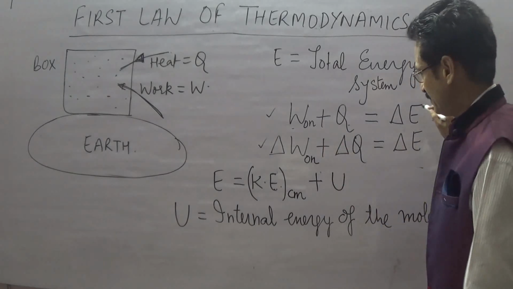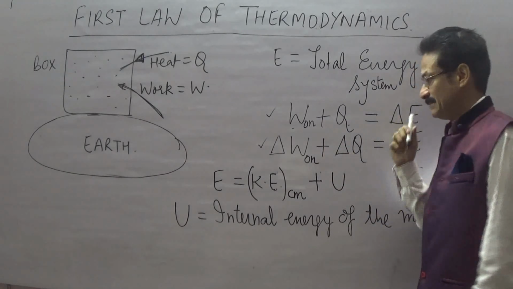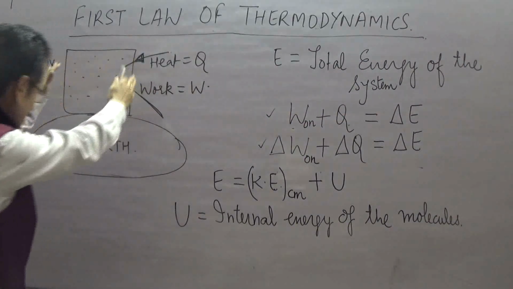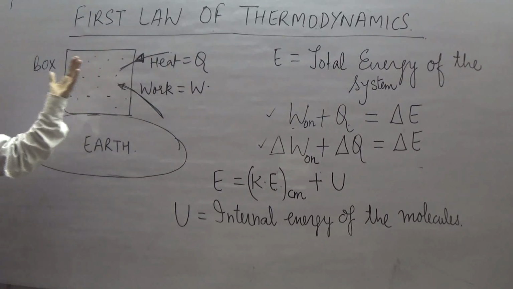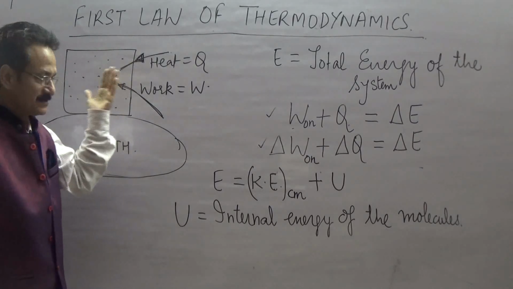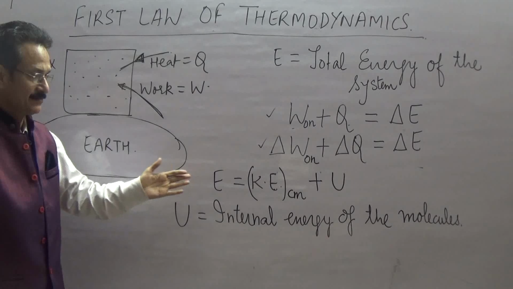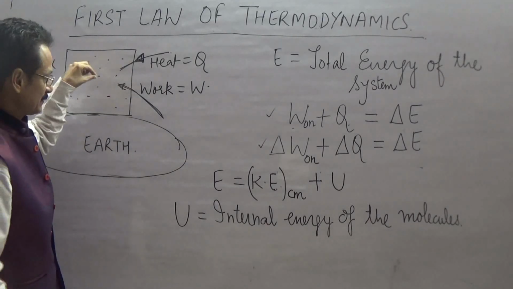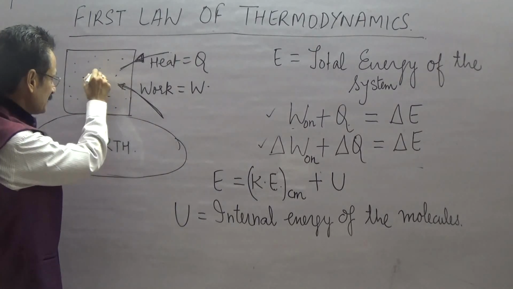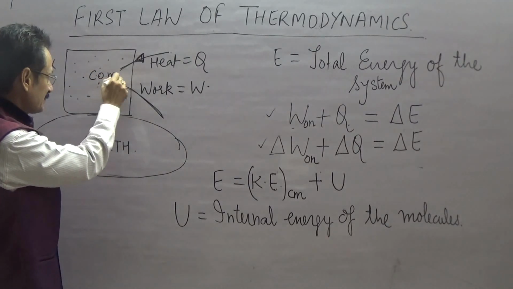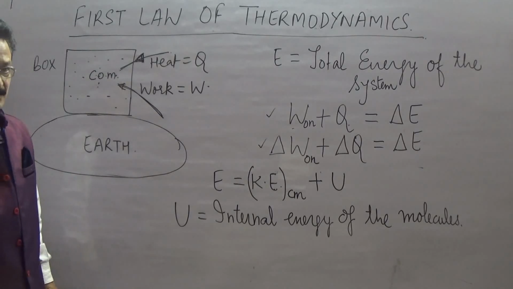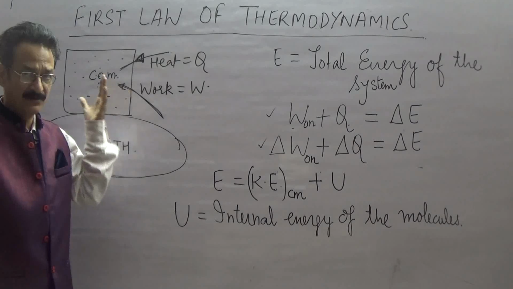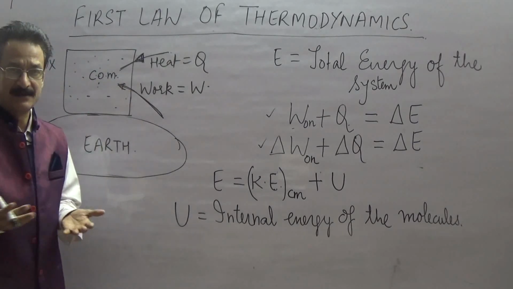Okay, now we talk about what is the meaning of this symbol E. E means the total energy which is inside the system, the total energy content of the system. What is the total energy of the system? That is capital E. Suppose the box is at rest, so suppose its center of mass is somewhere here, and the center of mass is at rest. Then I would say that this box as an entire entity is at rest.